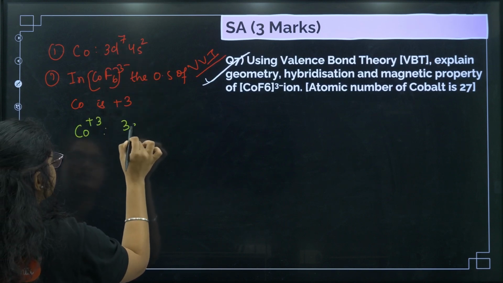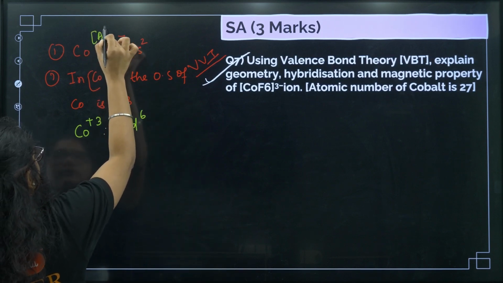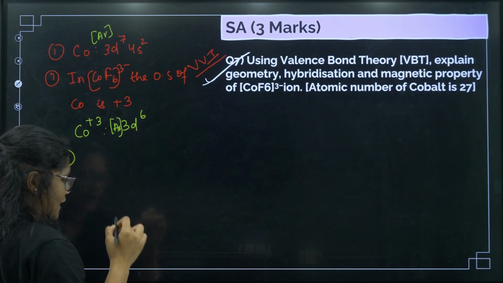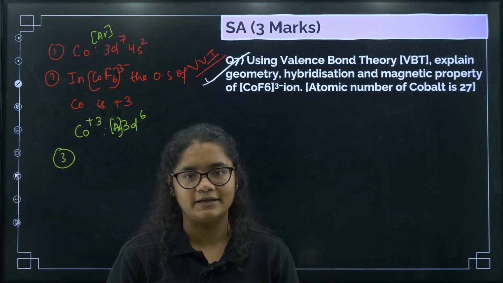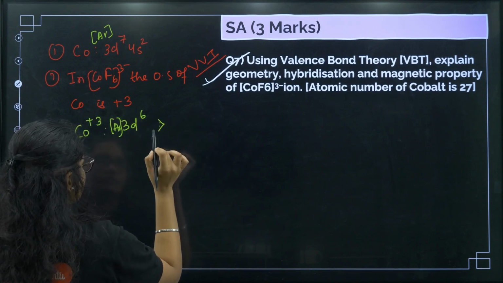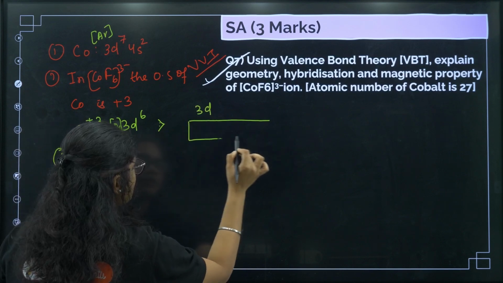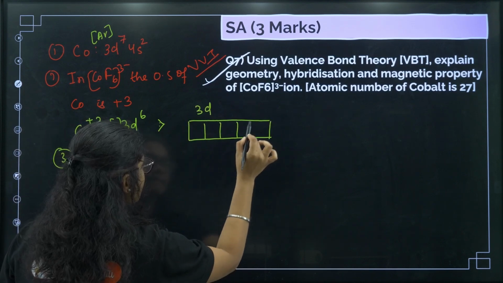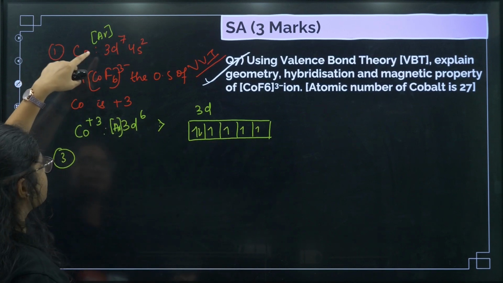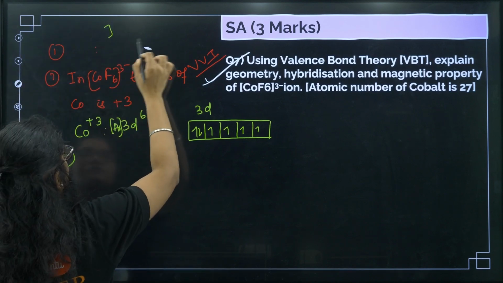So we will have 3d6. You can write argon here also, so just include argon. Now third, you need to write about the ligand, whether it is a weak field ligand or strong field ligand. And one more thing, you also have to show the electronic configuration. 3d6, you show it like this: 1, 2, 3, 4, 5 and 6. So for step number 1, there is no need to write this one. We'll start with this one.